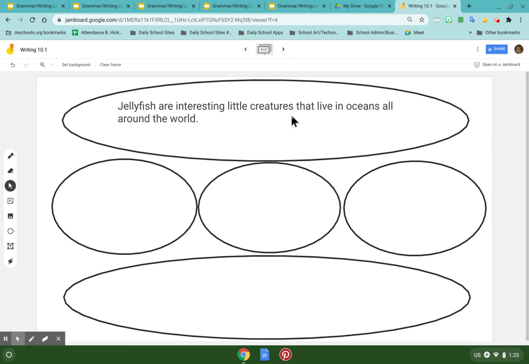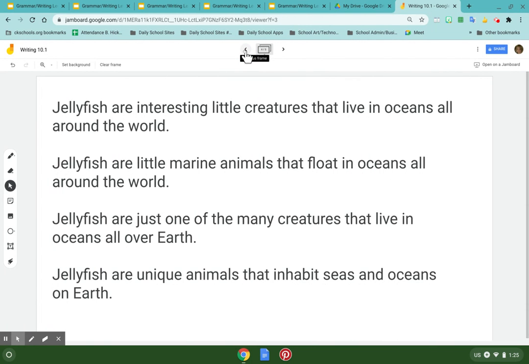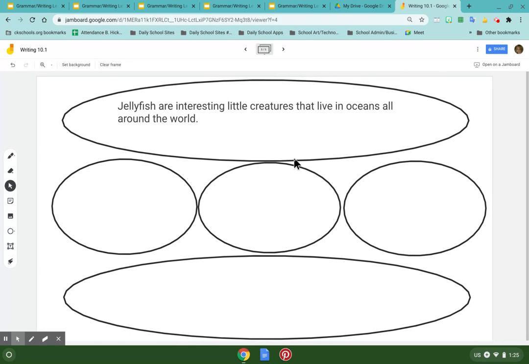This is mine so far, so I picked one of the 4 topic sentences that I wrote yesterday. You could have picked this one, some of you picked this one, some of you picked this one, so you're not going to have the same one as me in the top. I just picked the top one and used it. So I have that now written in the top circle, and remember that these circles need to be big enough that you can write in.